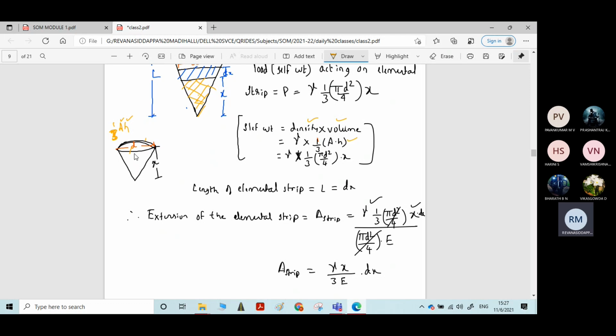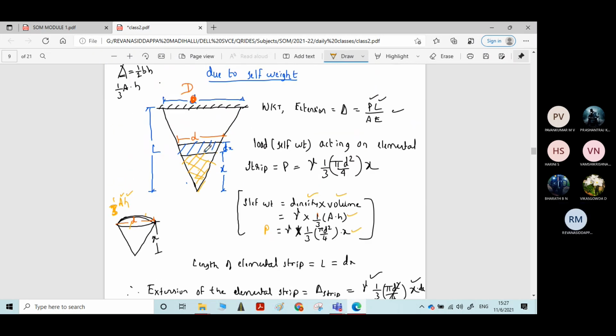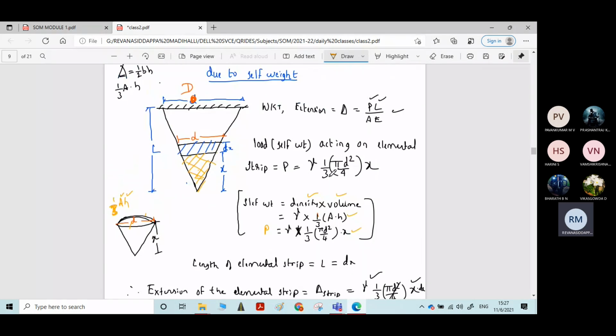Where A is the area of the base. If you know the diameter, you can calculate the area. That is pi d square by 4. Where h is the height. Height h is nothing but x, into x. By this you will get the self weight P, the force P, meaning the weight of the bar acting on this elemental strip. So you got the expression for P, that is gamma into 1/3 into pi d square by 4 into x. Same thing I have written here.